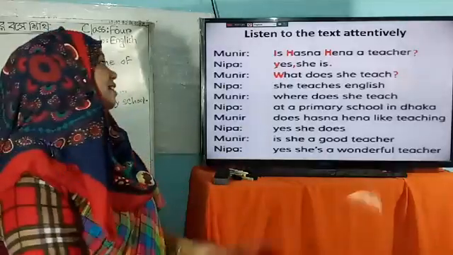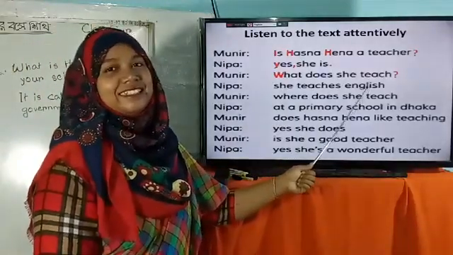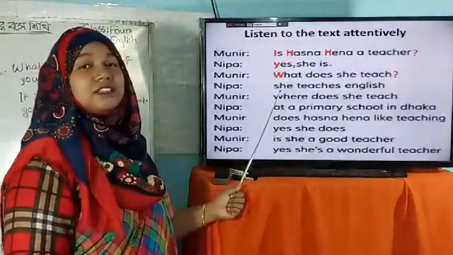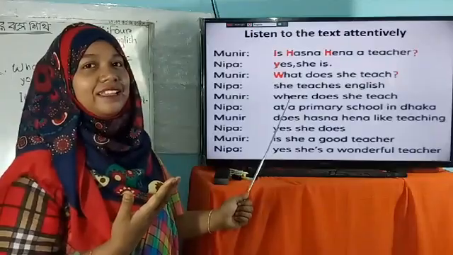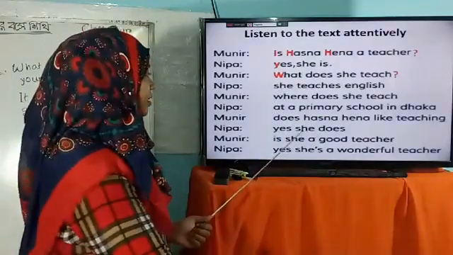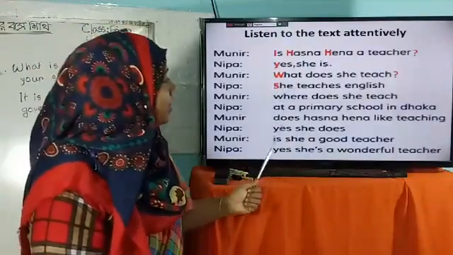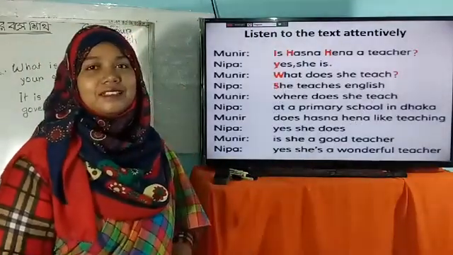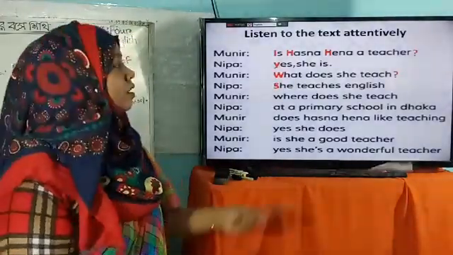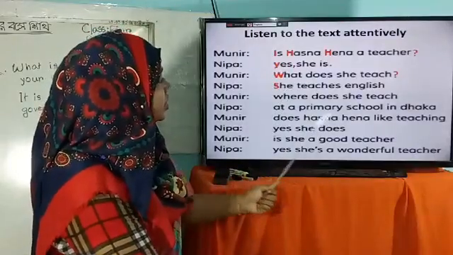Now next sentence, Nipa says, she teaches English. She teaches English. So at very first, we have to use a capital letter, and the capital letter is capital S. And what do we have to use at last? Punctuation mark.